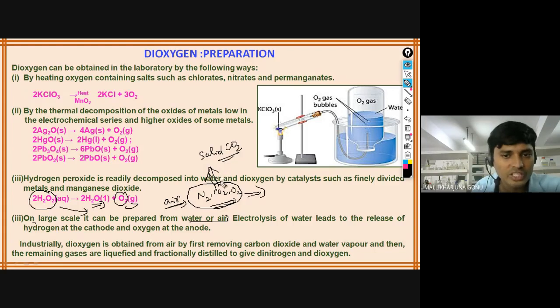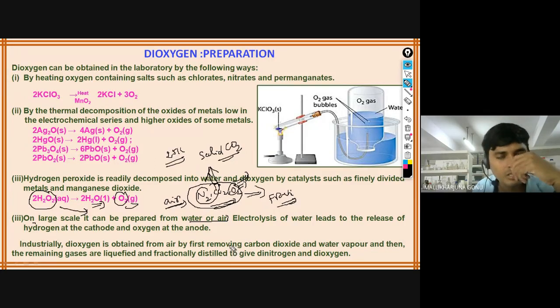So first that can be removed, then later nitrogen can be removed, then later oxygen can be removed by fractional distillation, because the boiling points of these two compounds differ by less than 25 Kelvin. That is the reason you have to do fractional distillation. By doing this fractional distillation, you can separate oxygen. This is the way they do it industrially.